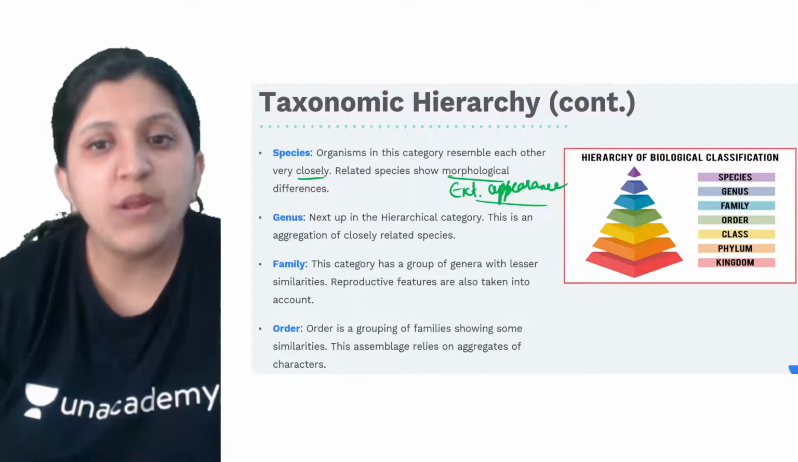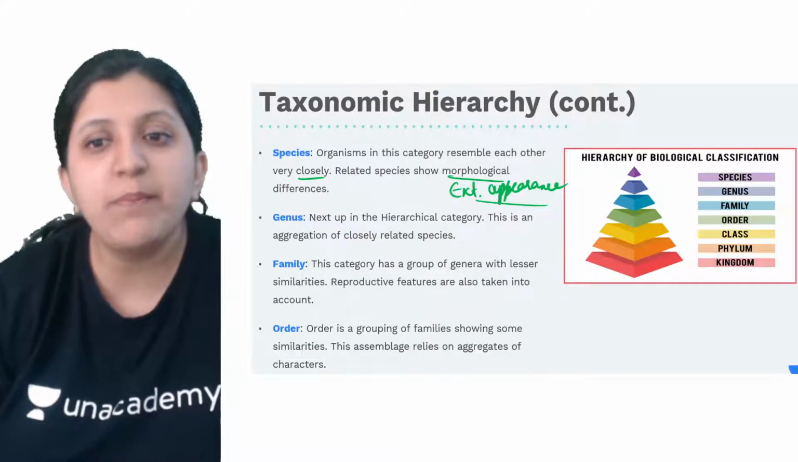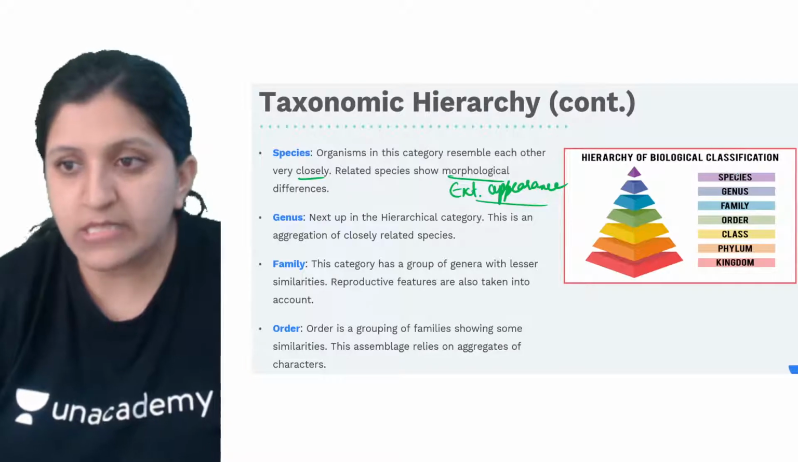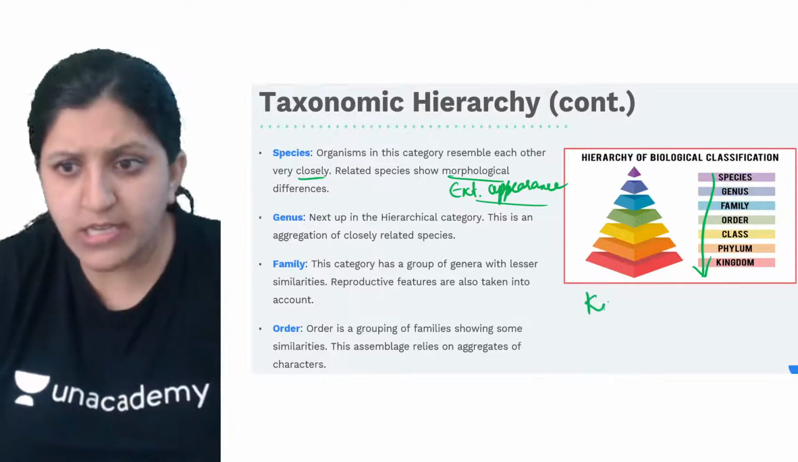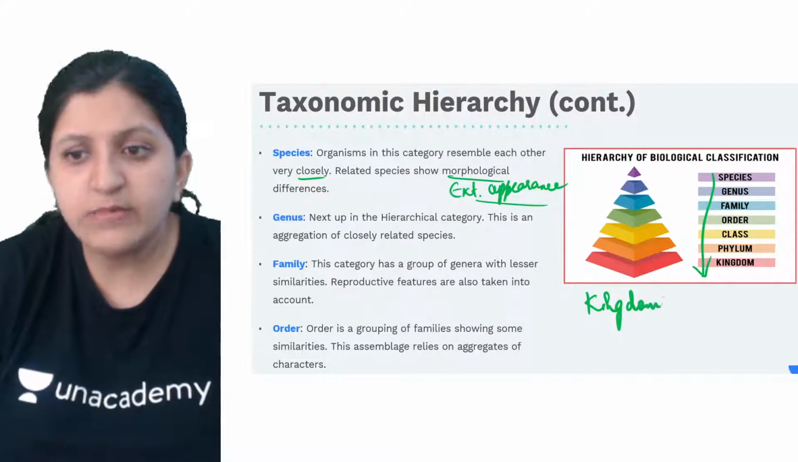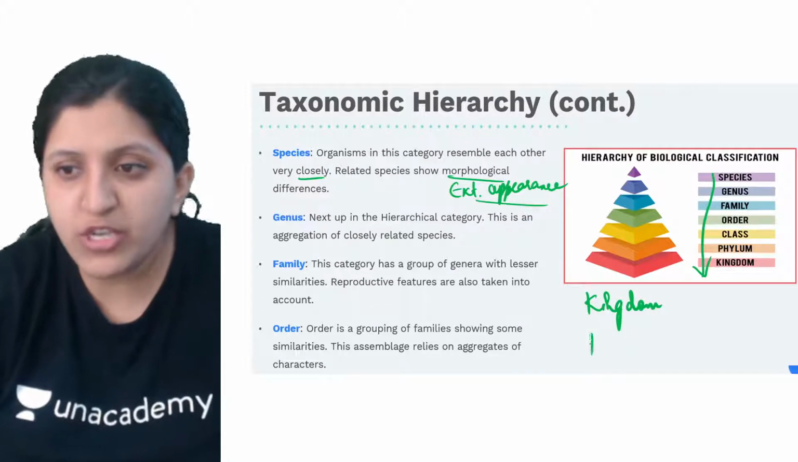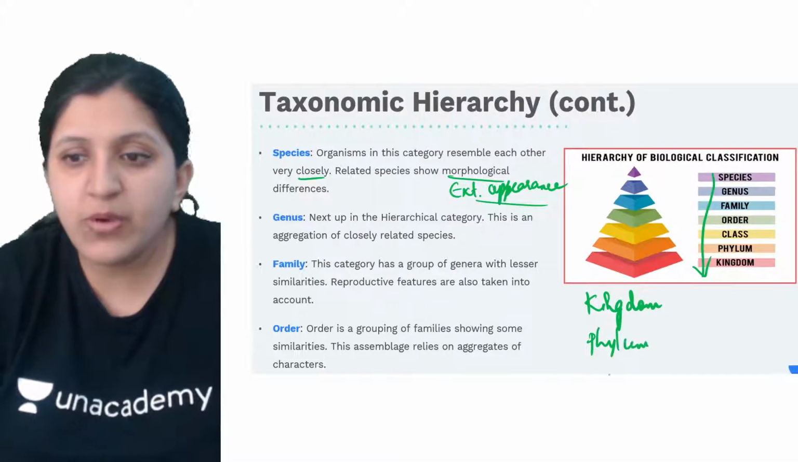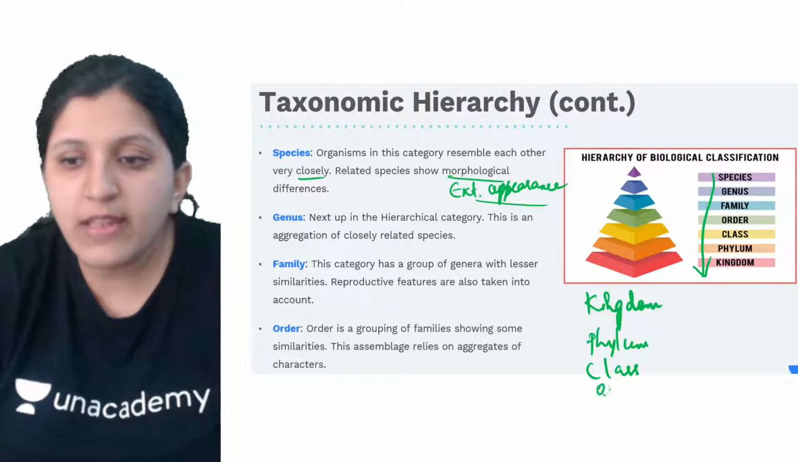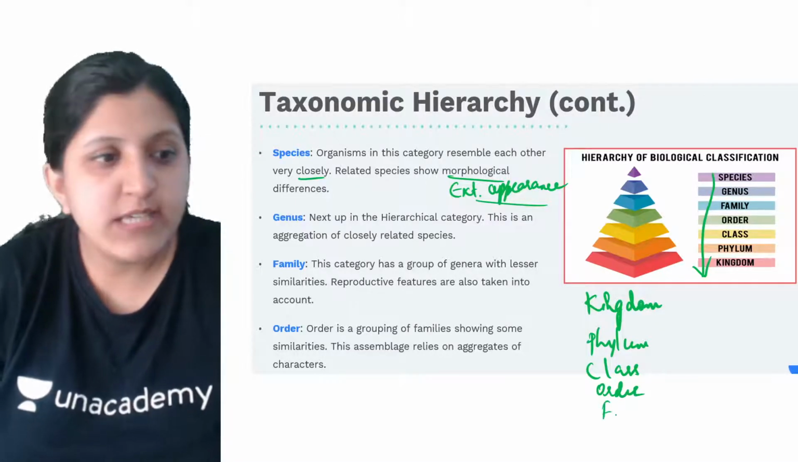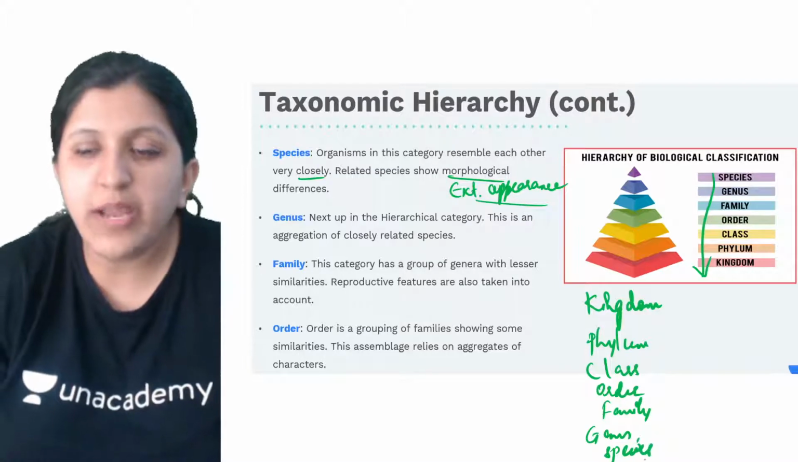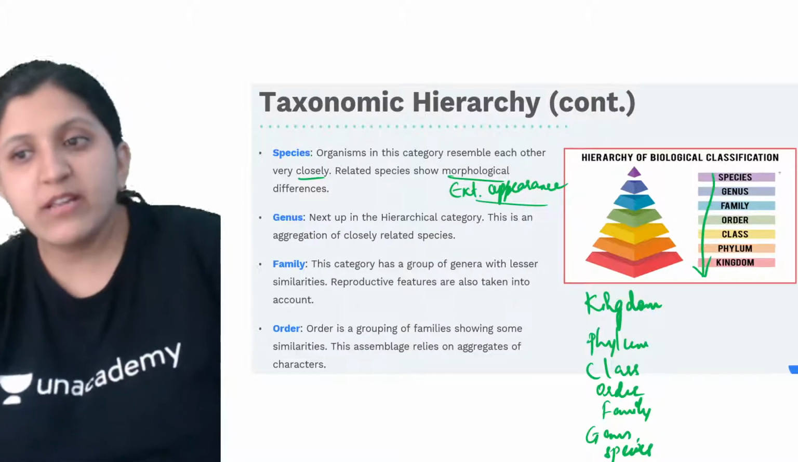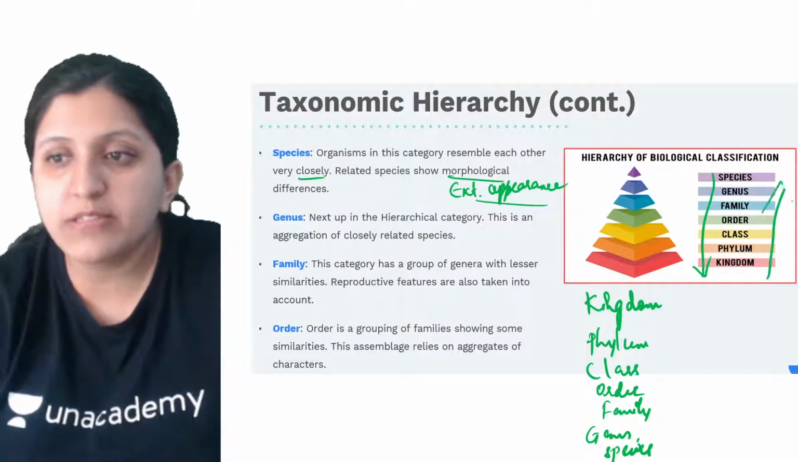Now when we mention the genus, this is next up in the hierarchical category. This is shown in reverse. First comes the kingdom, and before that the domain, though for you it is not mentioned anyway. Then comes the phylum, then the class, then the order, then the family, then the genus, and then the species. This is the hierarchy of biological classification, running in this direction.